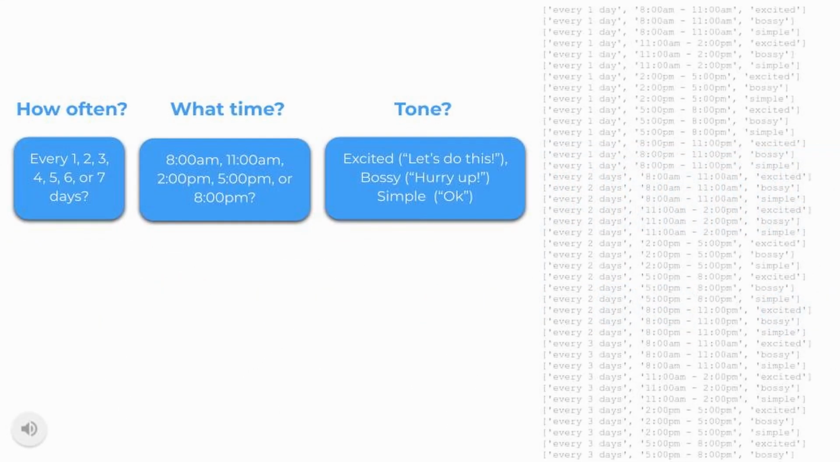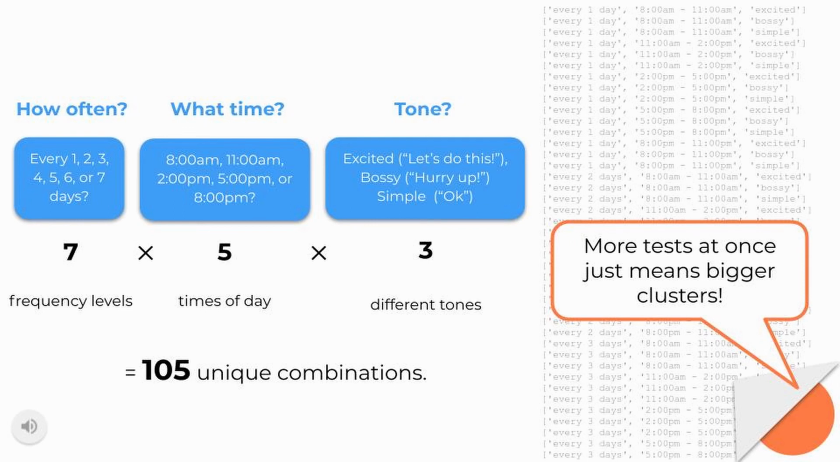Say we wanted to make things complicated and test several things at once. The user landscape makes complicated tests okay. In this case, we'd simply create clusters of 105 users each and assign one of each combination to each cluster.